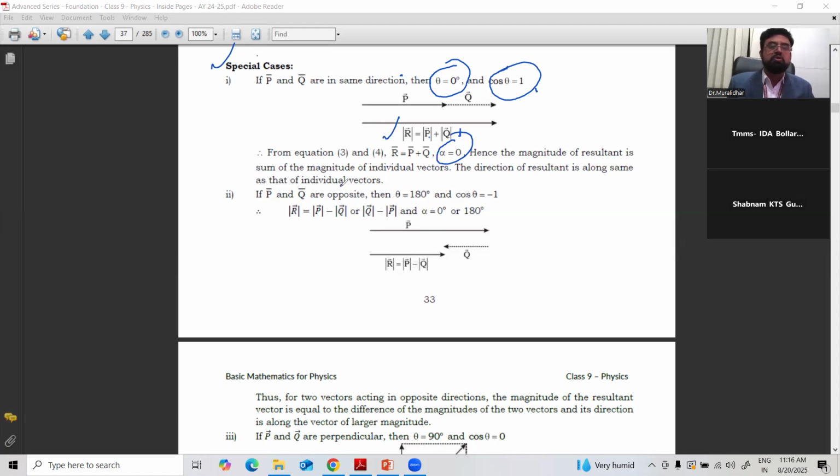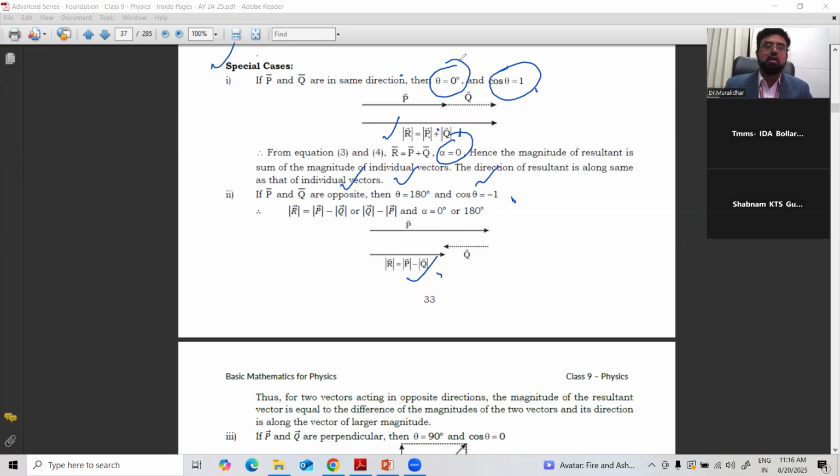Similarly, if P and Q are in opposite directions, opposite means what is the angle? 180 degrees. In case of 180 degrees theta, cos theta is equal to minus 1, because cos 180 value is minus 1. Substitute there. Right? We'll get R is equal to mod P minus mod Q. Resultant: here we get plus, here minus.